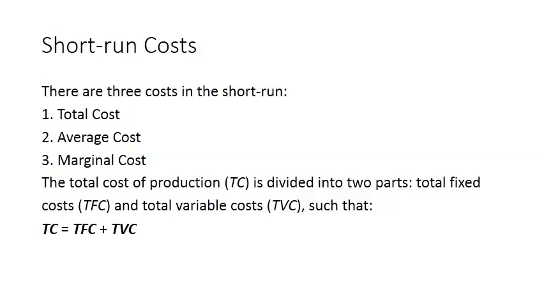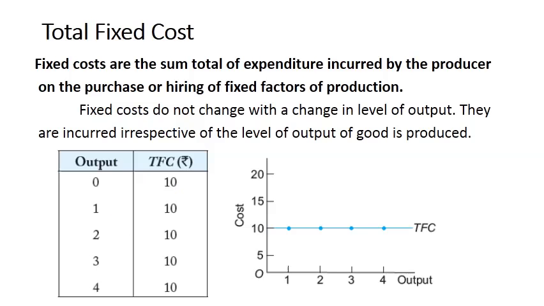Total cost of production, when we talk about the short-term, because we have short-term production, there are some fixed factors and some variable factors. So total cost is composed of total fixed cost, the expenditure incurred on fixed factors of production, plus total variable cost, the expenditure incurred on the variable factors of production. So TC is equal to TFC, total fixed cost, plus TVC, total variable cost. Let us define total fixed cost and total variable cost one by one.